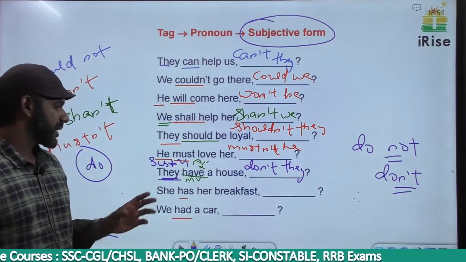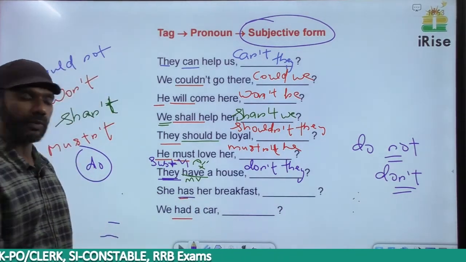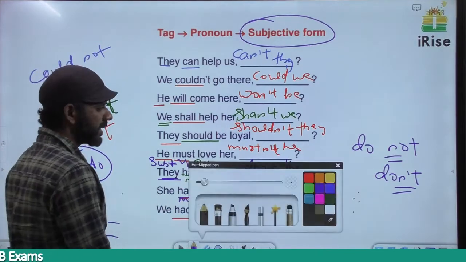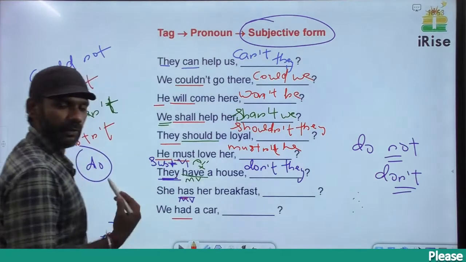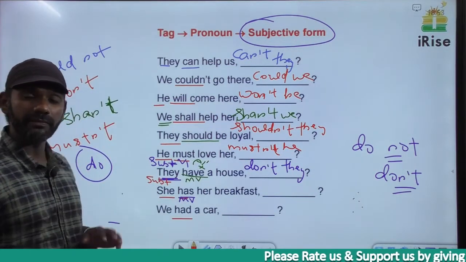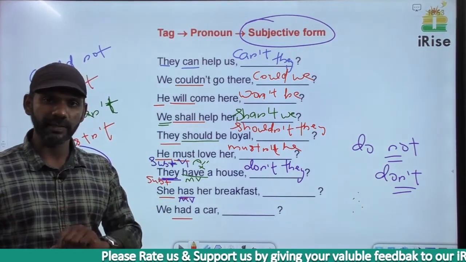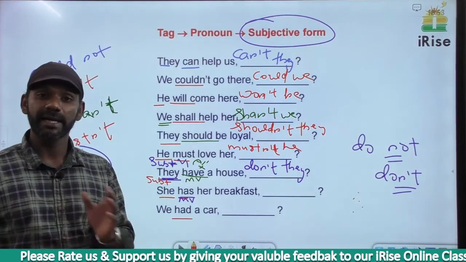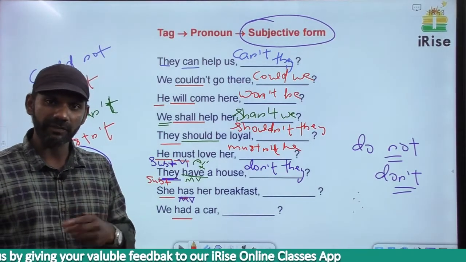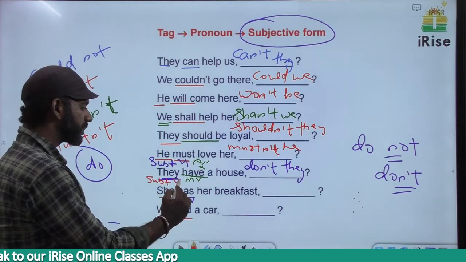Come on next. She has her breakfast. Has is a main verb or auxiliary verb here? There is no main verb after has, so has becomes a main verb here, and we don't frame a tag using a main verb. The subject here is she, plus has is a main verb here. V1, V2, V3. Has is V1, had is V2, had is V3. Have, had, has, had. She has her breakfast means she eats her breakfast. It's a meaning. Or she possesses her breakfast, etc. Subject plus V1 is simple present.